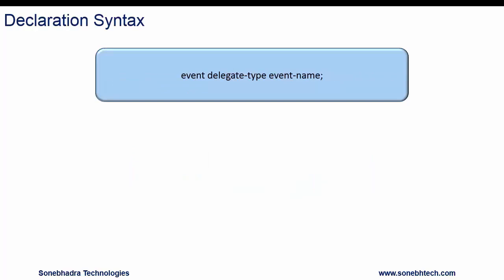Declaration syntax. This is the declaration syntax of event. Event, delegate type, event name. Event is the keyword, delegate type is a delegate type name, and event name is the name of the event. There may be scenario where event has to be handled by multiple methods, so the events can be used as multicast delegate and can have multiple event handlers to handle the event.